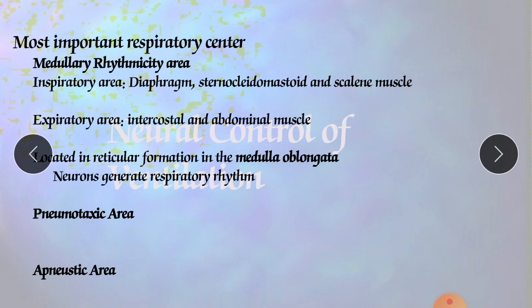Both the inspiratory and expiratory areas are involved, and during quiet breathing, inhalation lasts for about 2 seconds and exhalation lasts for about 3 seconds. Nerve impulses generated in the inspiratory area establish the basic rhythm of breathing. So we are increasing our inspiration with this inspiratory area, which is responsible for breathing.